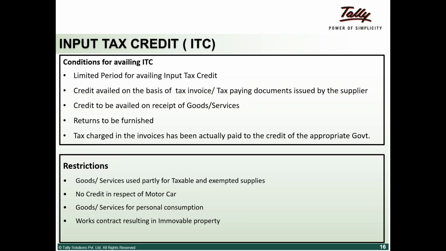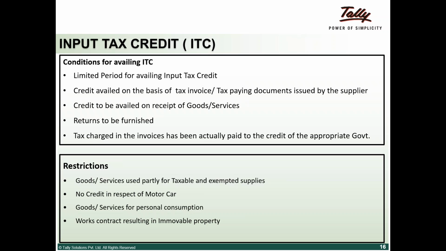which she will take you through in the coming slides. Basically, there are conditions for ITC credit. You have a limited period to claim, that is to avail the input credit, which is 1 year as of date. The credit is availed on the basis of tax invoice. You need to have a tax invoice or tax paying document issued by the supplier. So that document is very much required for you to avail the credit. Credit is to be availed on receipt of the goods. If the goods are received by me, then only will I be able to claim the input tax credit.